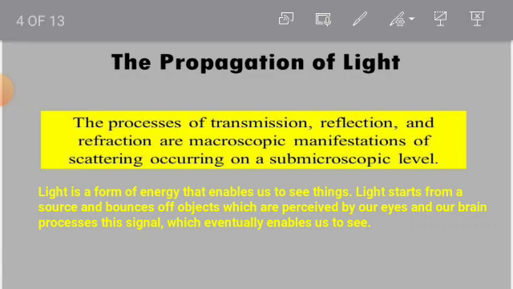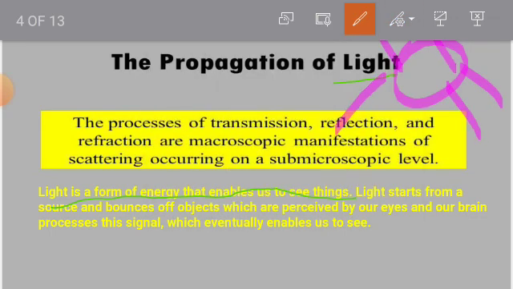Before the discussion of the propagation of light, let me just discuss what light is. Light is basically a form of energy that enables us to see things. Of course, without light it is impossible for us to see anything. Just imagine your life without light. Is it terrible? Of course it is. We know that most of the objects we observe do not emit light. In the solar system, the sun is the only object that emits light. So light starts from the source, hits a surface and enters into the eyes, and our brain processes this signal, which eventually enables us to see the object. For that, light is very important.